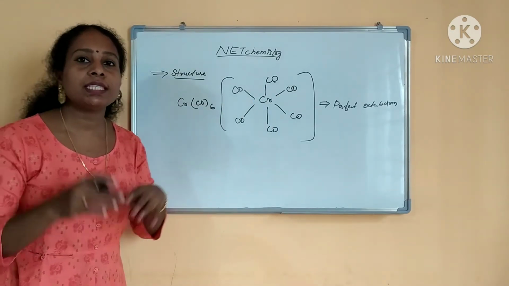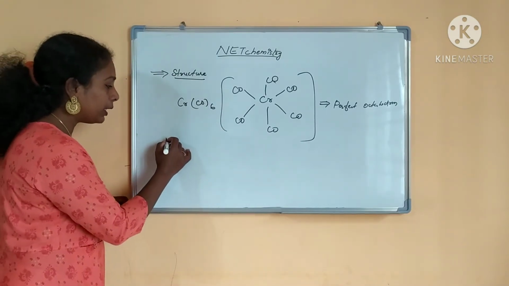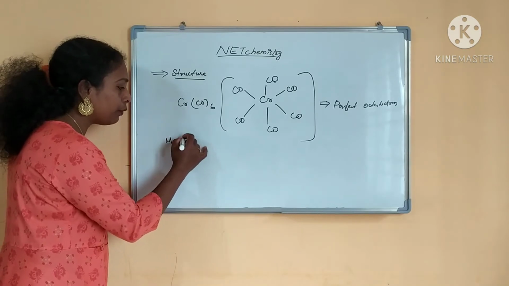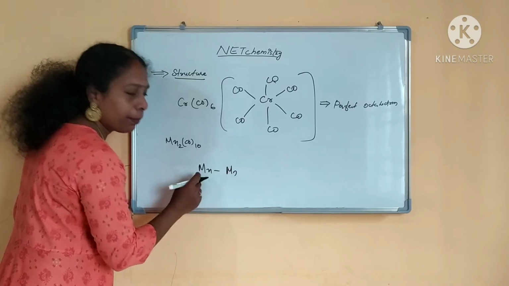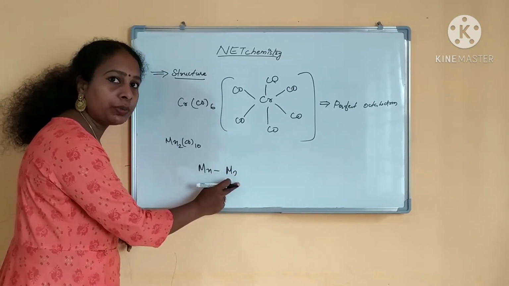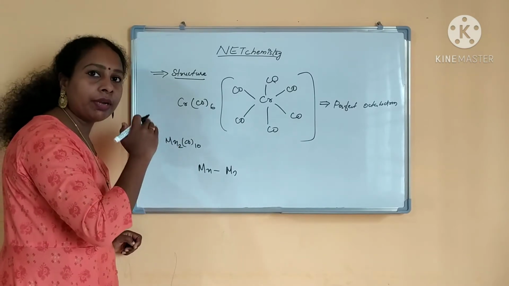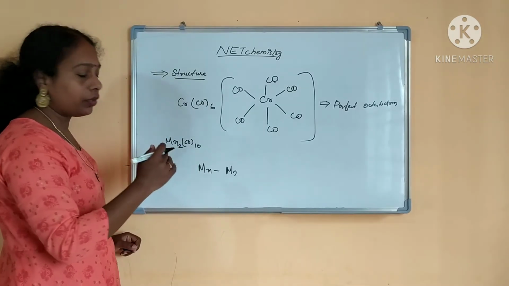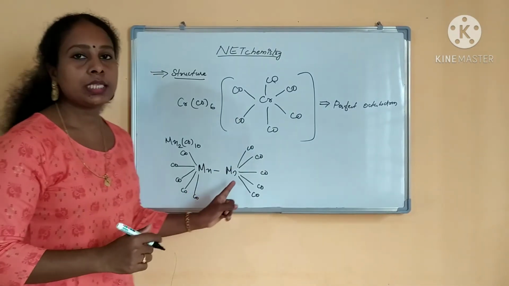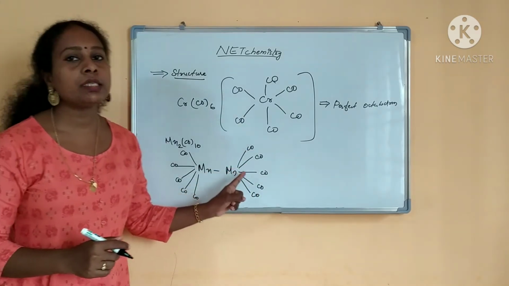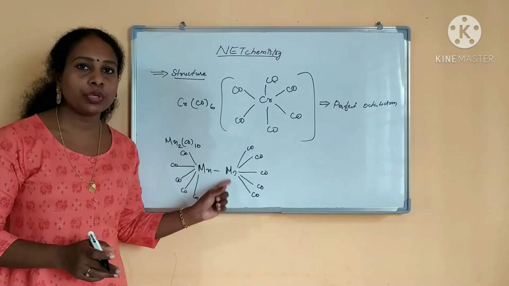The next one we have seen, the manganese group, dimerization will happen. What will happen? A metal bond will be there. Manganese Mn2(CO)10. If you see this structure, a manganese-manganese metal bond will be there. You can calculate using the 18 electron rule. Whoever has not seen the last video, I have given a link in the description. You can check that. So this is the structure of Mn2(CO)10. Each manganese contains 5 CO. This is the structure, and the remaining you can also draw like this.